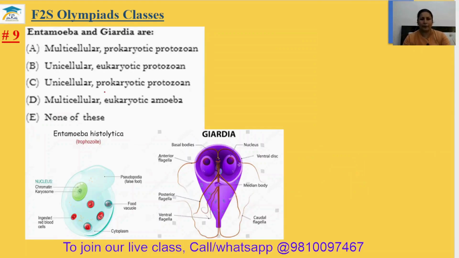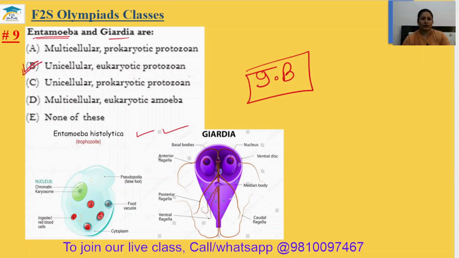Question number 9. Entamoeba and Giardia are multicellular prokaryotic protozoans, unicellular eukaryotic protozoans, unicellular prokaryotic protozoans, multicellular eukaryotic. So none of these. So what will be the answer? Actually, Entamoeba is unicellular and Giardia is your eukaryotic protozoan. I have just shown here the picture. You can see and understand it. So ninth answer will be option E.